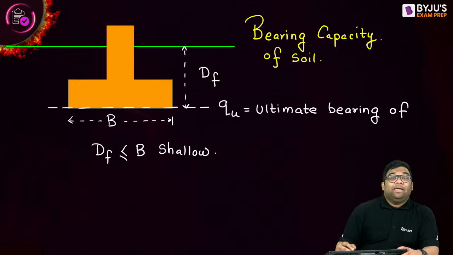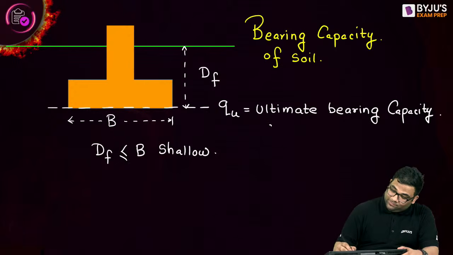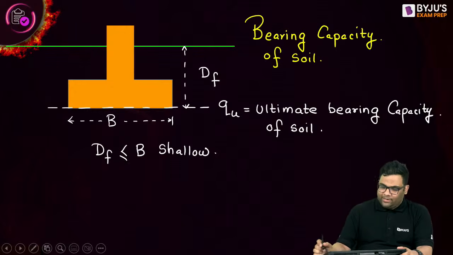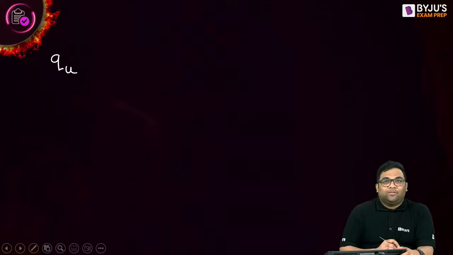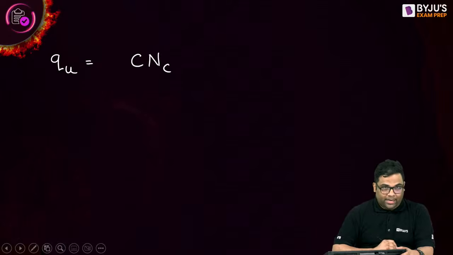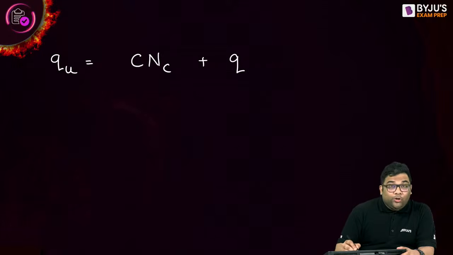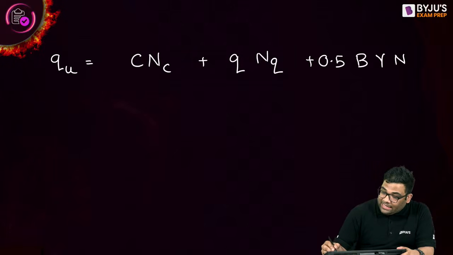The ultimate bearing capacity of soil, the soil below the footing at the base, has three components. The first term is c Nc. The second term is q Nq. The third term is 0.5 B gamma N gamma.